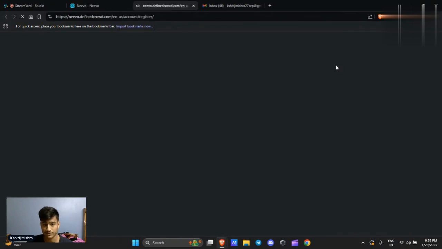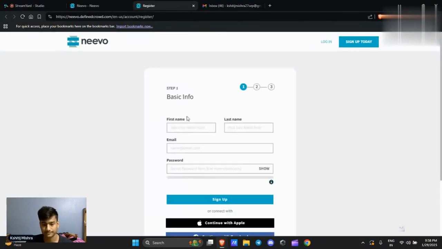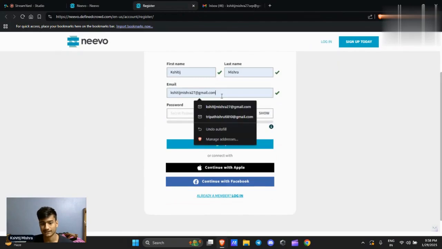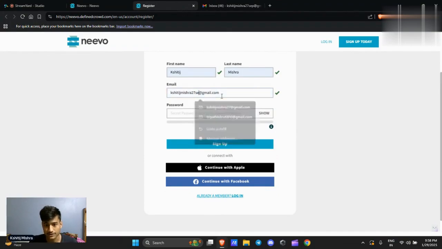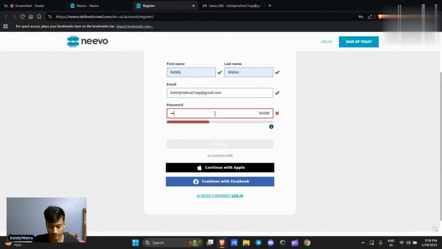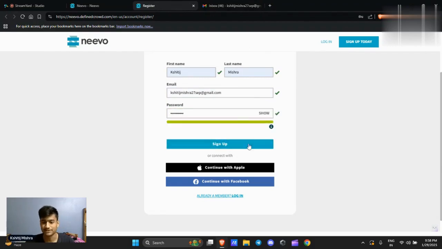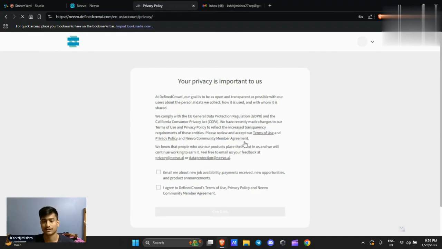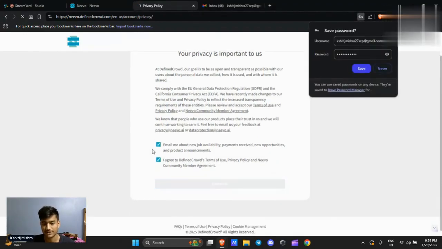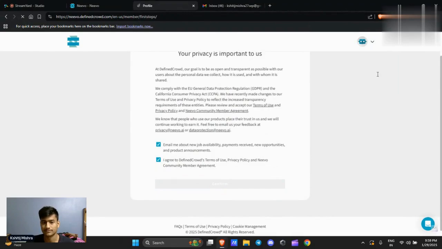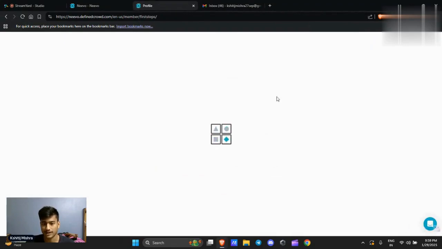For the registration process, we need to click on the join button. Then we have to create a new account, because I'm going to create a new account for you from scratch, with Mr. 27 scp@gmail.com. Password will be... I'm just doing a new registration from my junk email, so I don't care whether you see the password or not. Now we have to click on the privacy. We need to confirm.